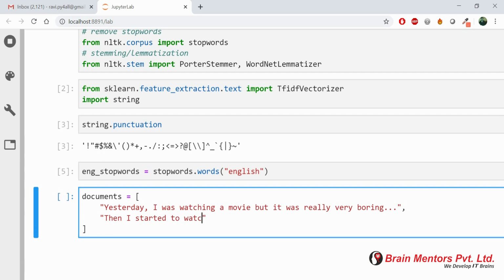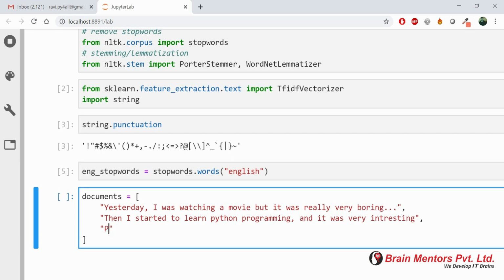Now let's write one more sentence: then I started to learn something. So these sorts of sentences I am writing in my documents variable. Right now documents is a list which contains these sentences. For learning purposes, I am going to insert only 3 sentences. Okay, so the second sentence is: then I started to learn Python programming. It is very interesting.